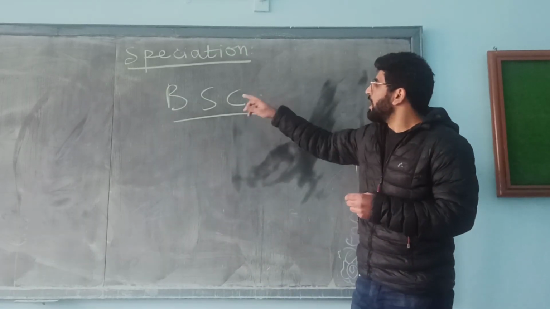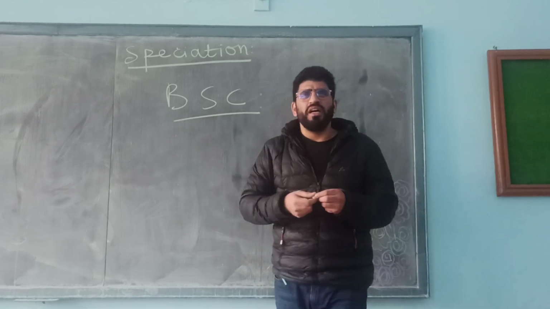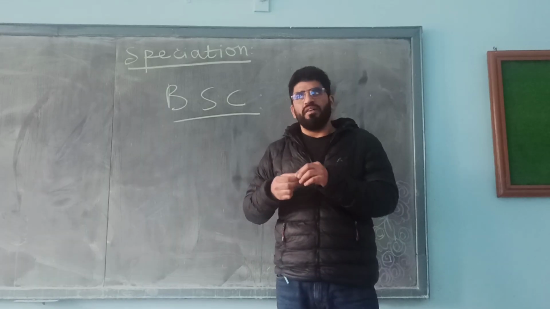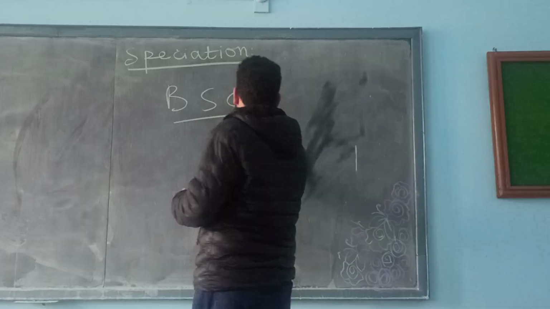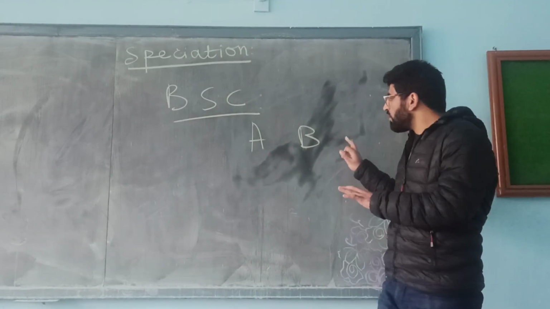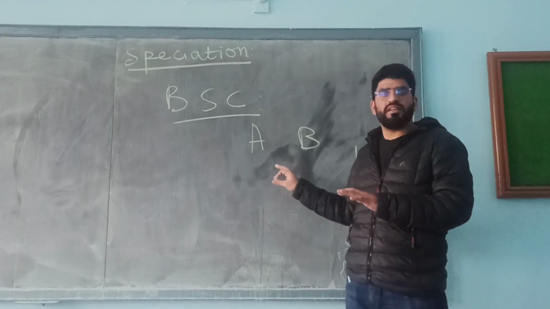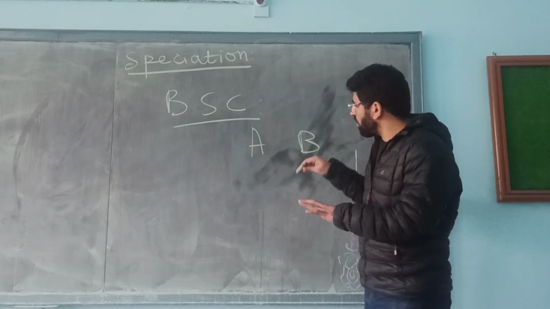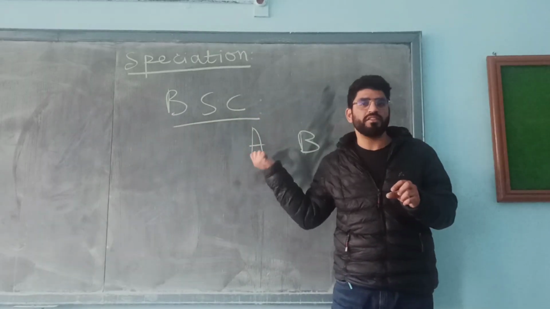The most essential one is the biological species concept, which was proposed by Ernst Mayr. According to him, simply, species are the groups of organisms which are capable of interbreeding. Say, for example, if we have two species A and B, they are morphologically similar, but they are not capable of interbreeding. Then at that very time we can't categorize them as the same species. So species are groups of organisms that are capable of interbreeding. This was the species concept.